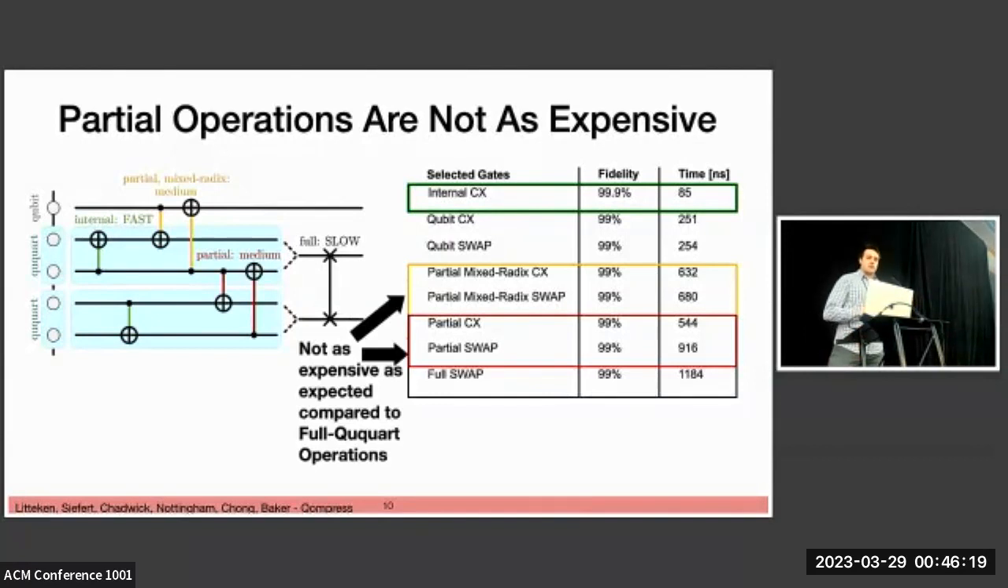Beyond the 5 times faster internal CX gates as compared to the standard qubit-only CX gate, we see that the partial swap operations, so operations that involve only part of the Ququart, and only involve 1 qubit inside of an encoded Ququart, are not as expensive as we previously thought. We can compare it to the full swap, which swaps the data between two Ququarts entirely, and we find that by using the smaller computational space of the partial operation, it's much cheaper than just doing full Ququart operations.